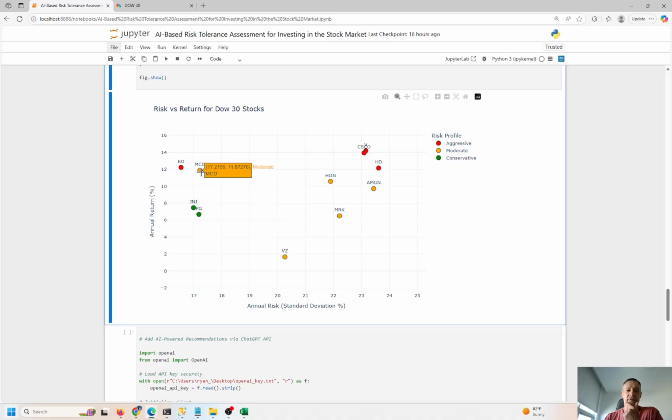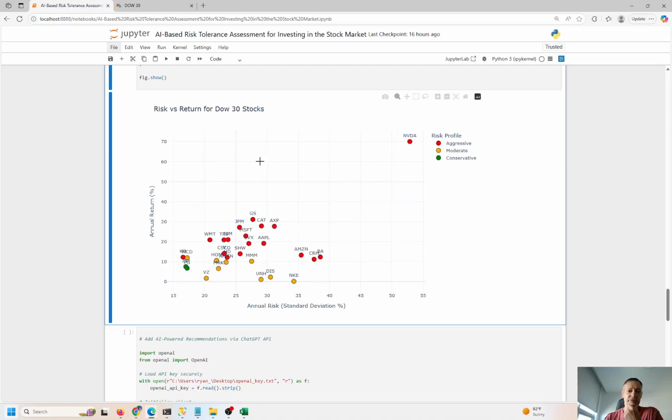You can see a couple are moderate, McDonald's, Honeywell, Amgen, Verizon, right? And anything that's red is a little bit more aggressive. NVIDIA is pretty high risk, pretty high return, right? So is this going to continue into the future? That's unknown, but perhaps, right? So this risk profile right here is aligned with a higher return. But again, is that going to continue?